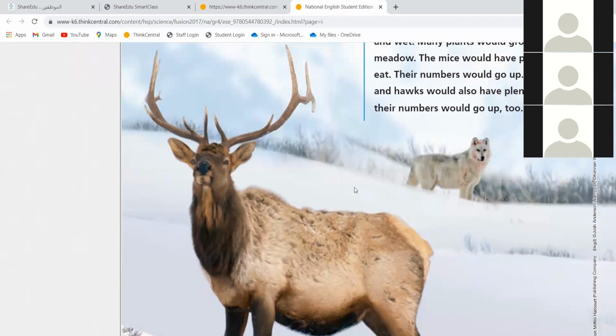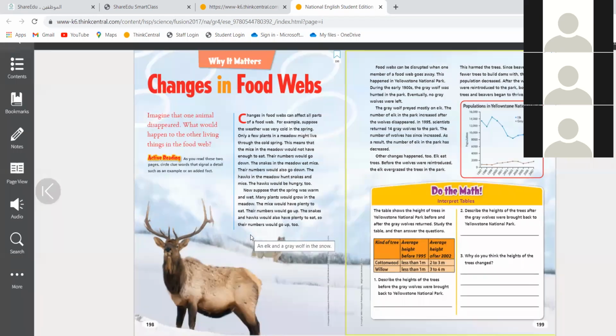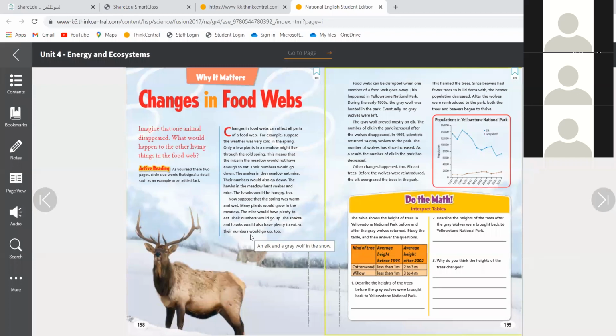Miss, the gray wolf eats the elk, right? Yes, the gray wolf eats the elk. And the elk eats the trees. And then the trees eat nothing. They make their own food.